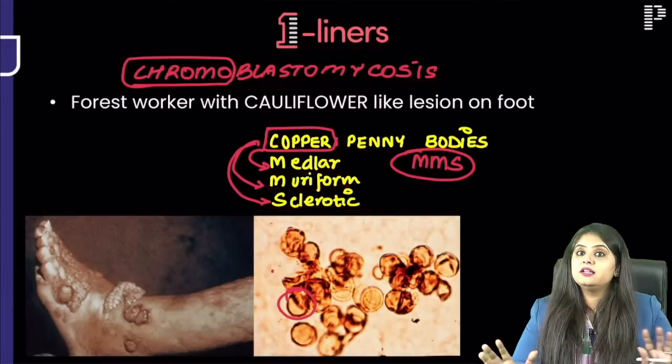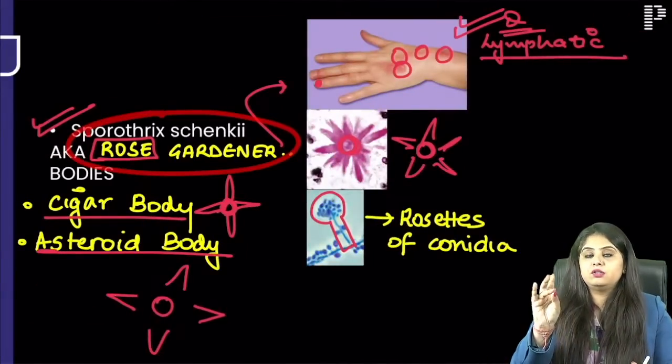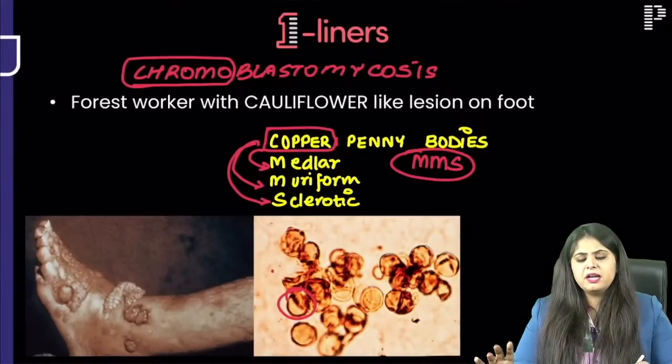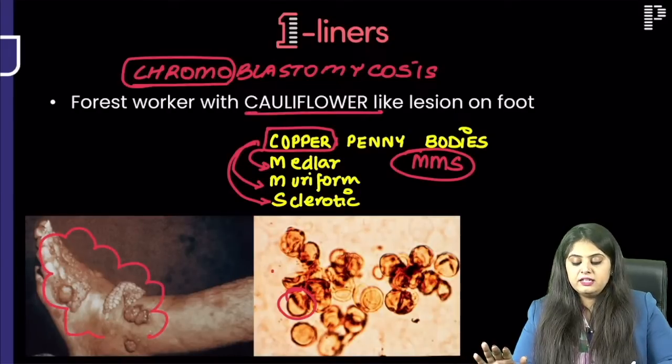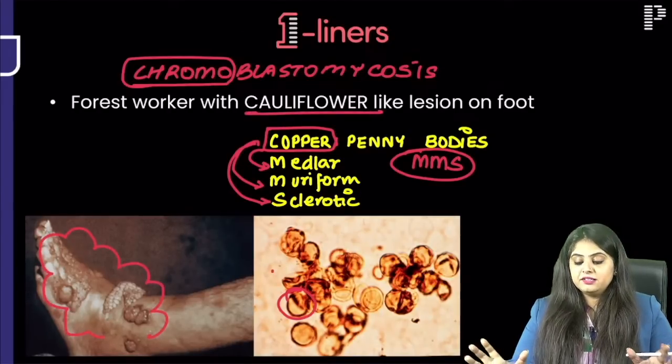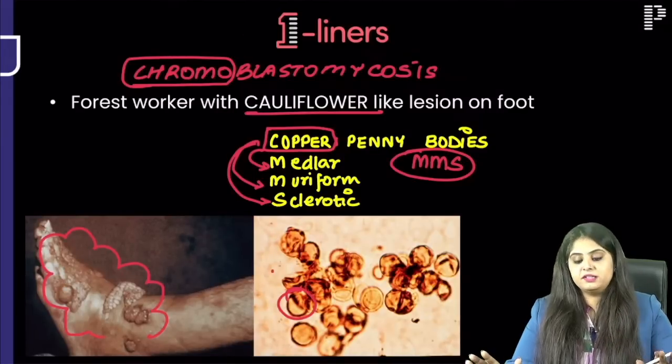दोनों में gardener का history होगा. यहाँ पे they will say specially rose gardener has a thorn prick. Over here they will say some kind of a forest worker, not necessarily rose gardener but some forest worker who's walking barefoot, and you can see what has happened on his foot. He's got a cauliflower like lesion on the foot. तो please ध्यान से रहना between these two bodies in that excitement that मेरा question आ चुका है. Please don't mess it up in the paper.